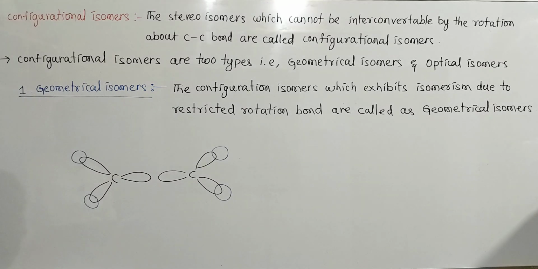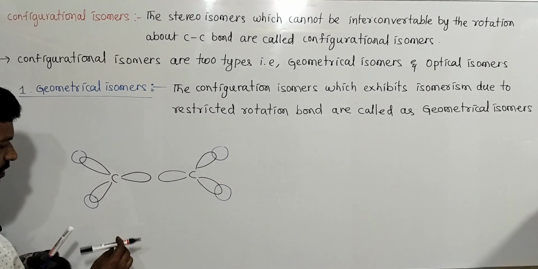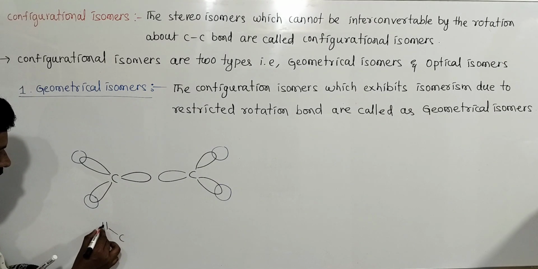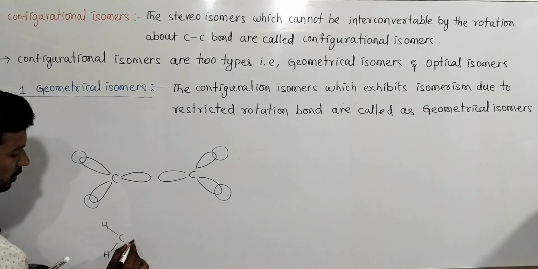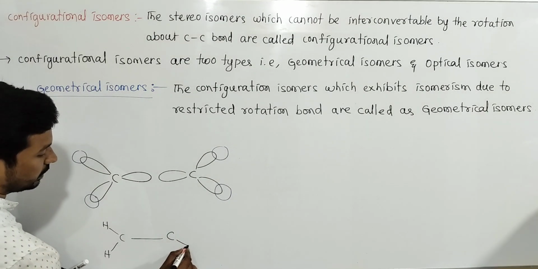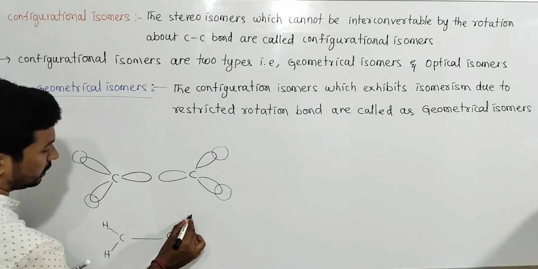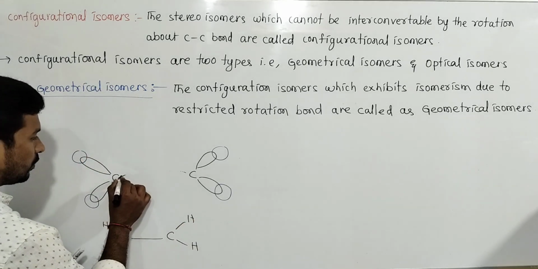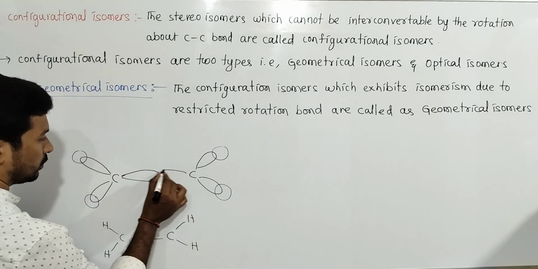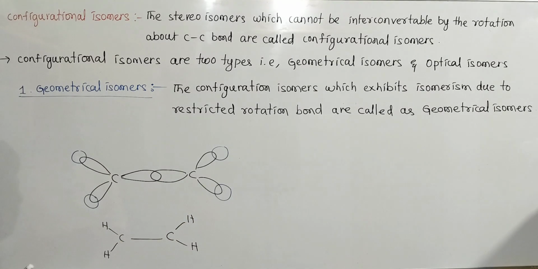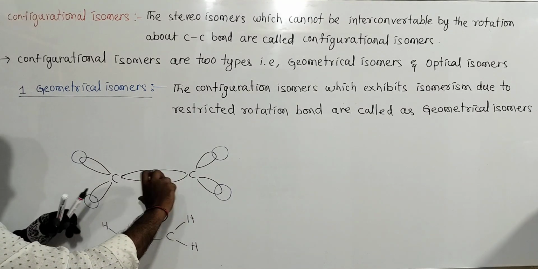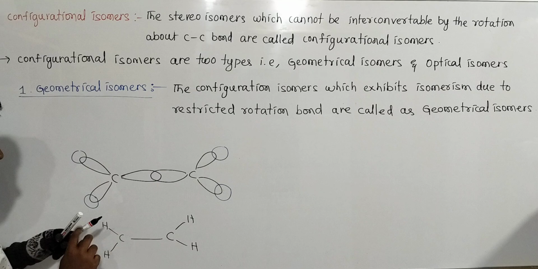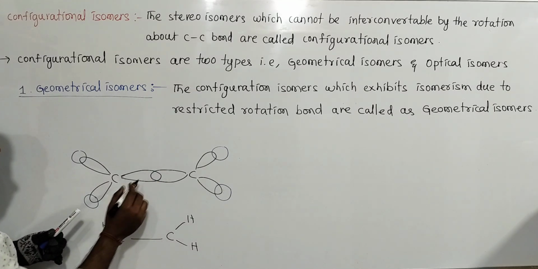I am taking simple ethylene: carbon here with hydrogen, hydrogen, a single bond, and carbon here with hydrogen, hydrogen. Overlapping takes place like this. After this overlapping, rotation about this axis is possible.